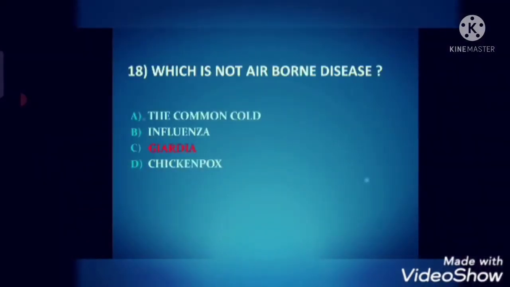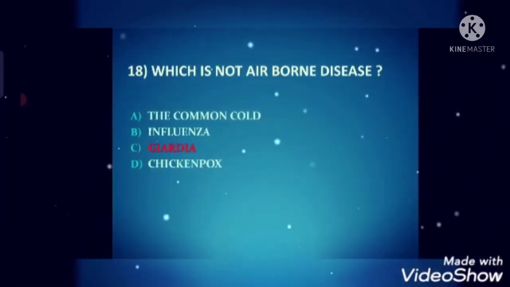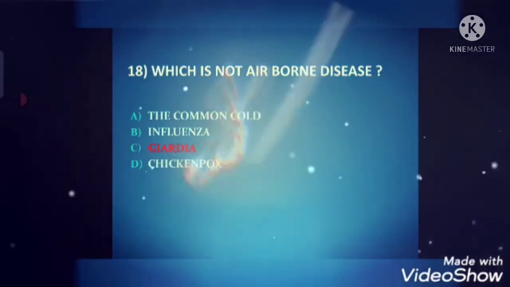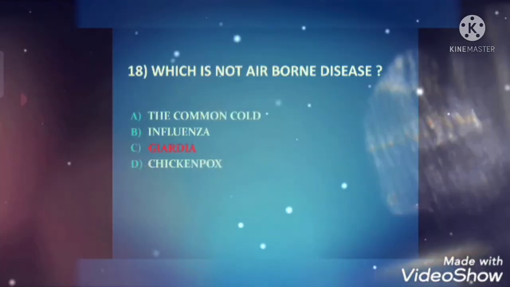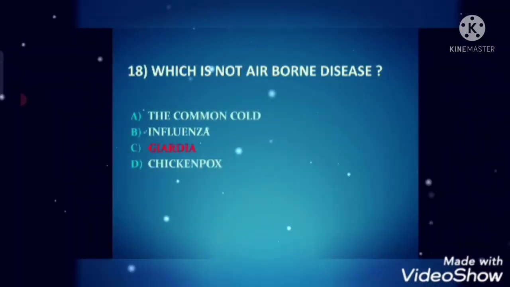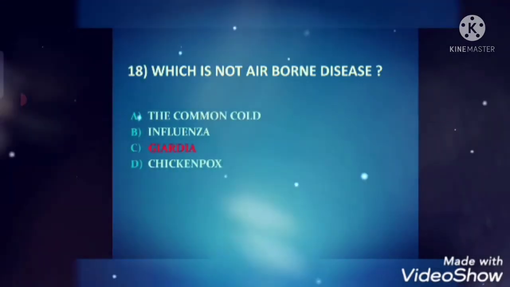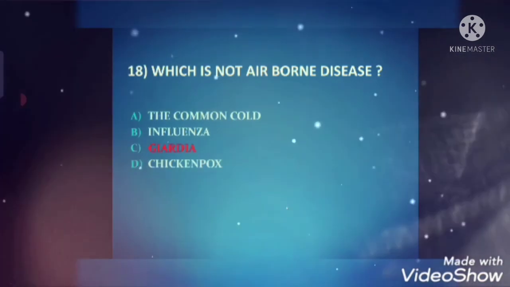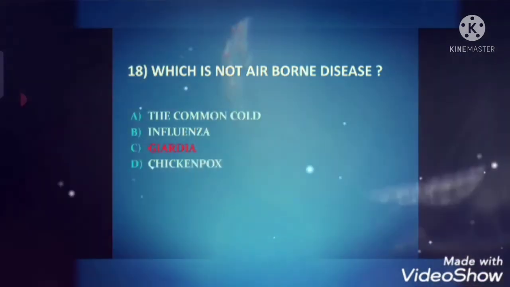Next question is, which is not an airborne disease? Answer is option C, Giardia. An intestinal infection caused by a Giardia parasite, giardiasis, spreads through contaminated food or water or by person-to-person contact. It's most common in areas with poor sanitation and unsafe water.